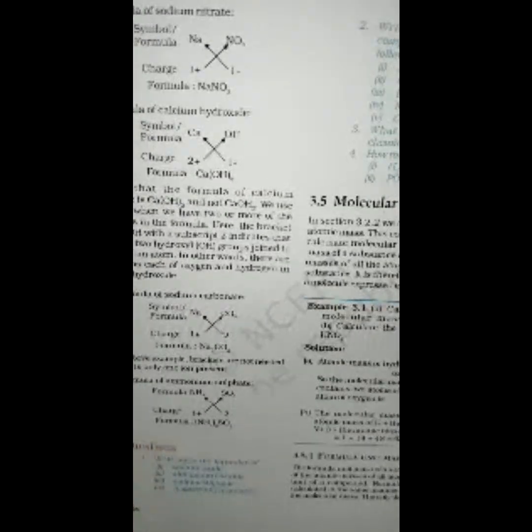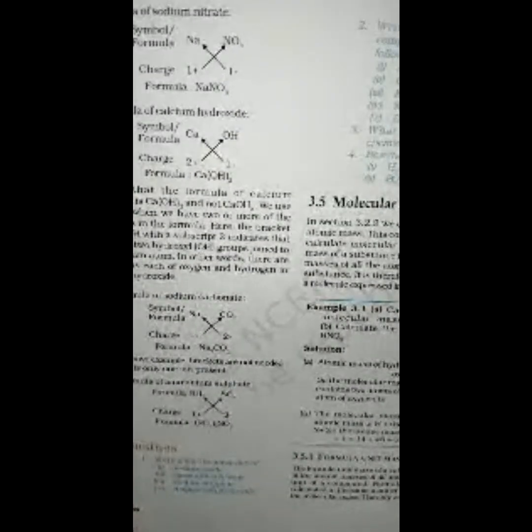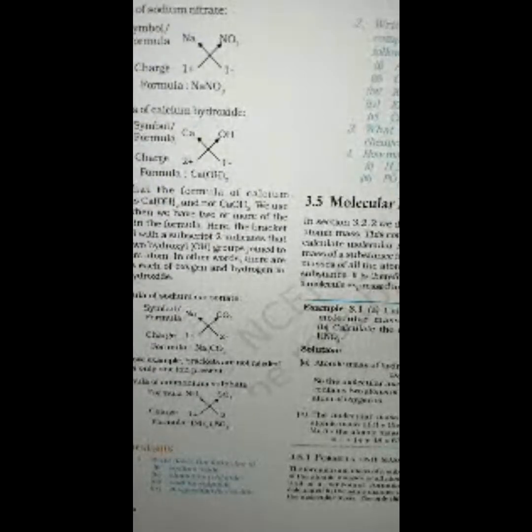We use the brackets when we have two or more of the same ions in the formula. Here, the bracket around OH with the subscript 2 indicates that there are two hydroxyl groups joined to one calcium atom. In other words, there are two atoms, each of oxygen and hydrogen, in calcium hydroxide.